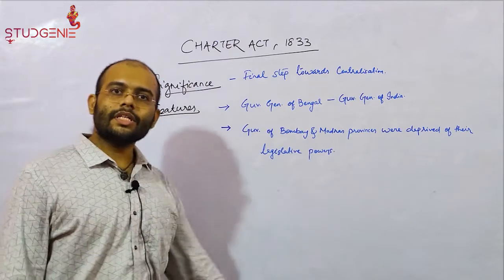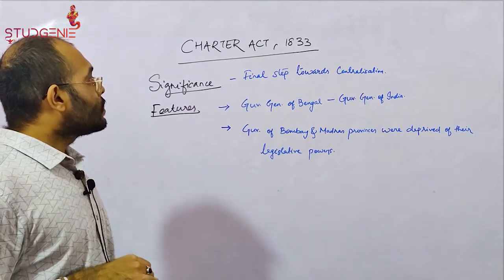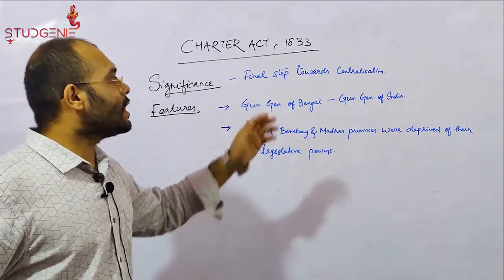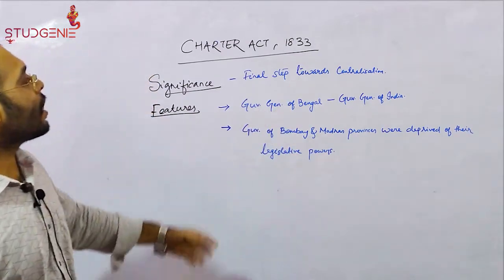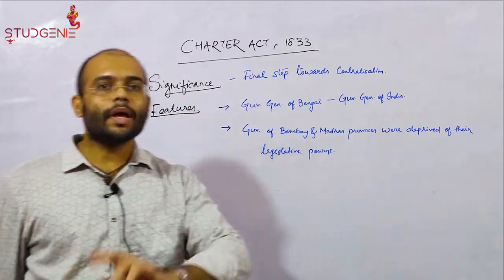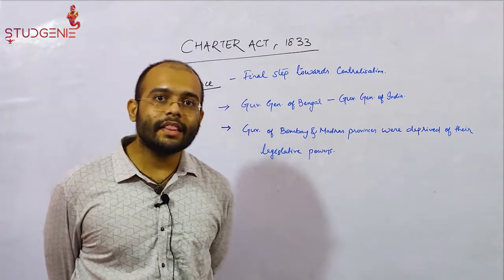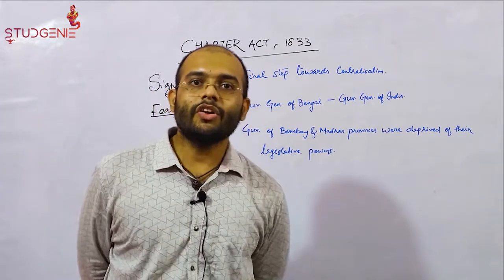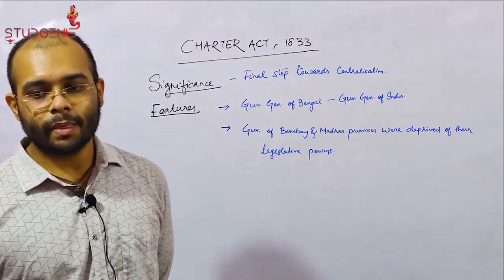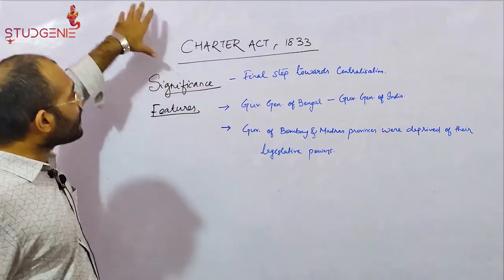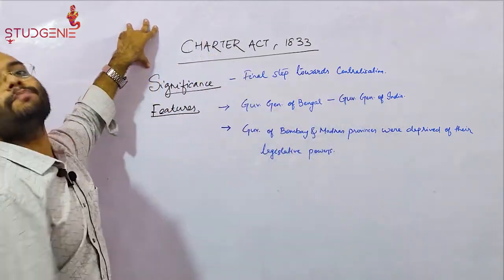As we discussed earlier, in the Regulating Act of 1773 the Governor General of Bengal was designated, and the governors of Bombay and Madras provinces were made subordinate to the Governor General of Bengal. Hence, we said that the process of centralization of British India had begun through the Regulating Act of 1773. Through the Charter Act of 1833, the process of centralization reached its peak.